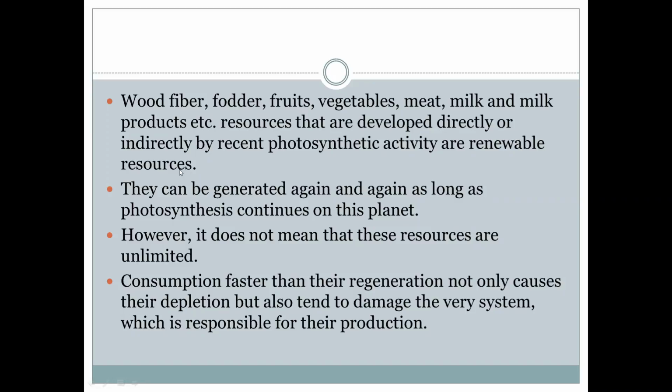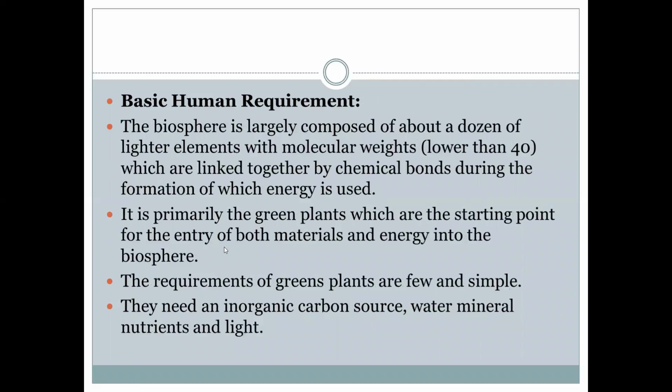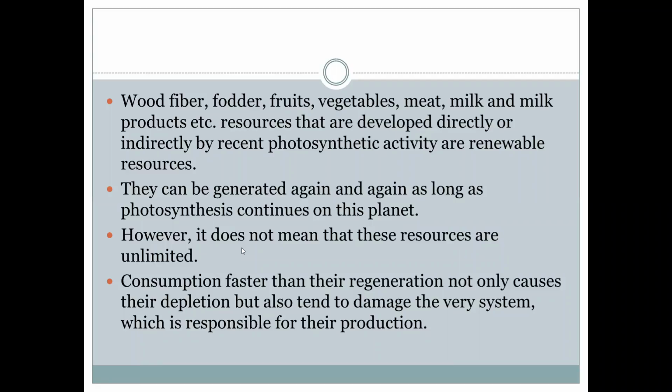That includes wood fiber, fodder, grass, fruits, vegetables, meat, milk and milk products. So these resources are regenerated. These are developed directly or indirectly by recent photosynthetic activity. Therefore, these resources are called renewable resources.